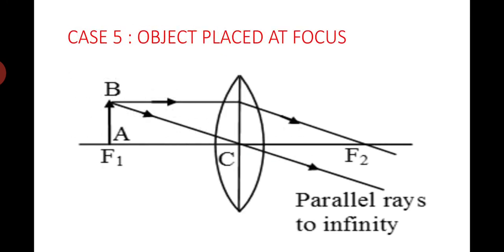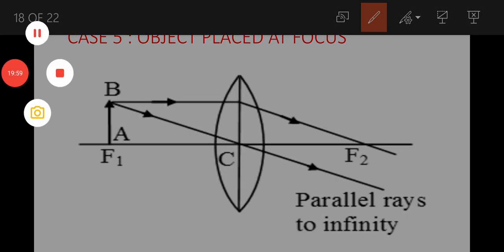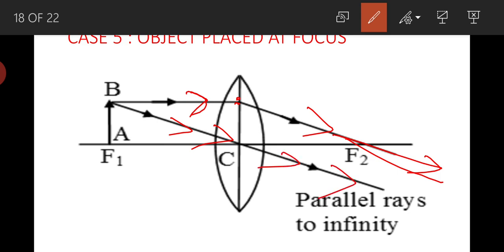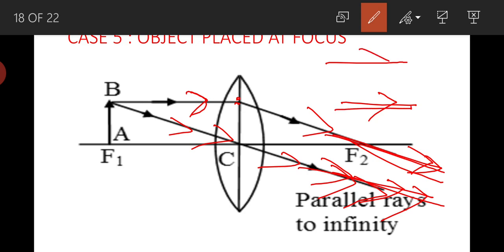Next, case 5, object placed at focus. The light ray which is coming from the object and going parallel to the principal axis will pass through the focus in this way. Another light ray which is passing through the optic center will go straight without any deviation, and these two light rays are parallel to each other, they will not meet at all. Two parallel rays will never meet.